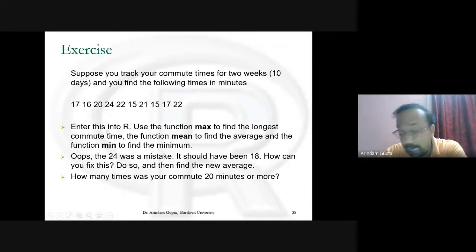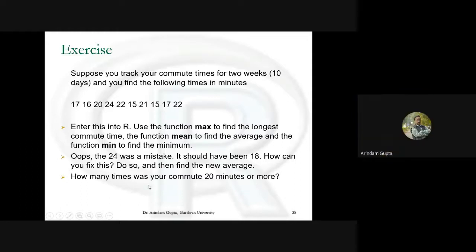Enter these into R. Use the function max to find the longest commute time, the function mean to find the average, and the function min to find the minimum. Oops, the 24 was a mistake. It should have been 18. How can you fix this? Do so and then find the new average. How many times was your commute 20 minutes or more?